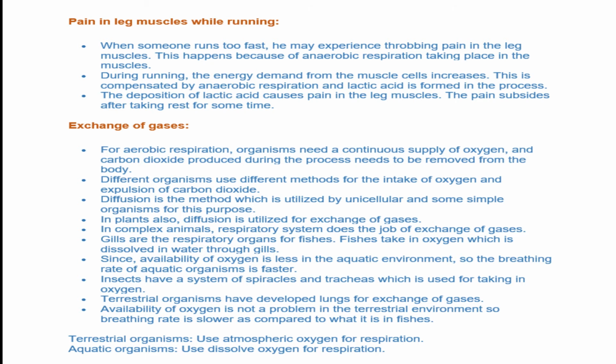Then next is exchange of gases. For aerobic respiration, organisms need a continuous supply of oxygen and carbon dioxide produced during the process needs to be removed from the body. Different organisms use different modes of intake of oxygen and expulsion of carbon dioxide. Diffusion is the method utilized by unicellular and some simple organisms for this purpose. In plants also, diffusion is utilized for the exchange of gases. In complex animals, the respiratory system does the job of exchange of gases, like in human beings.